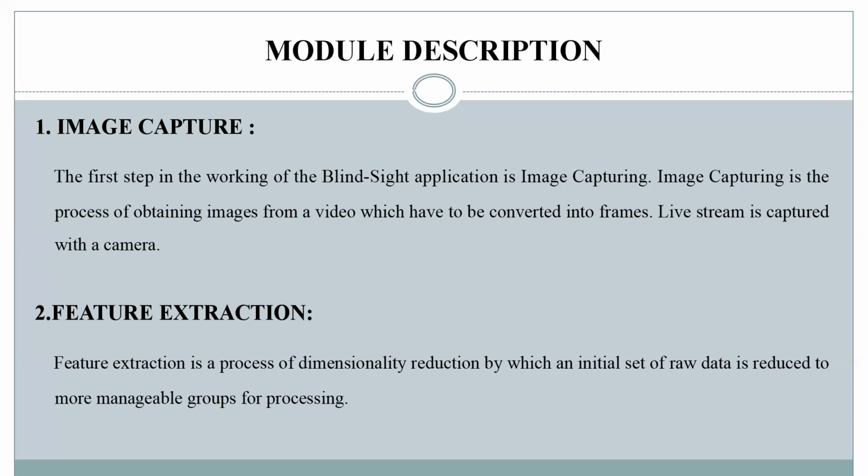Next is feature extraction. The second important phase, after capturing the images and having a group of images, is to extract the features from those images. Feature extraction is the process of dimensionality reduction by which an initial set of raw data is reduced to more manageable groups for processing.